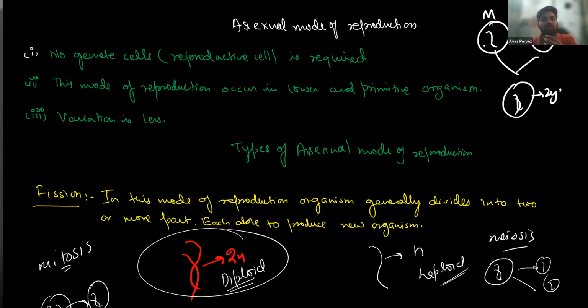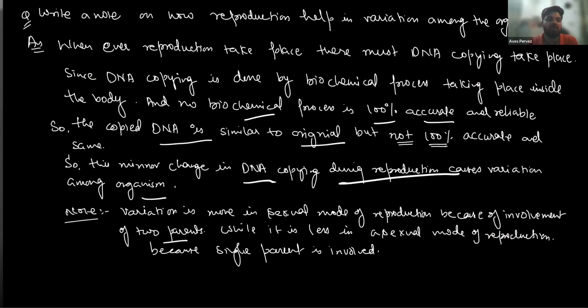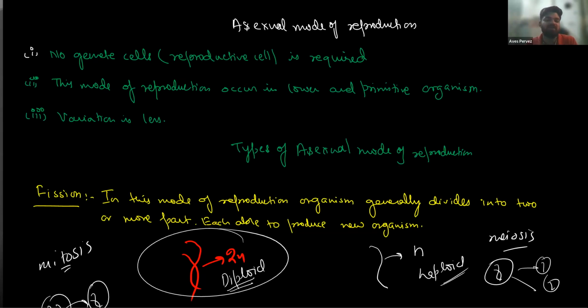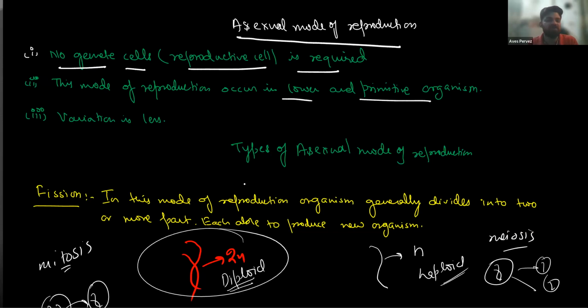So in sexual mode of reproduction, these are called gametes, or reproductive cells. But in asexual mode of reproduction, no such gametes or reproductive cells are required. So what is asexual mode of reproduction? No gamete cells or reproductive cells are required. This mode of reproduction occurs in lower and primitive organisms. Variation is less. Got it?